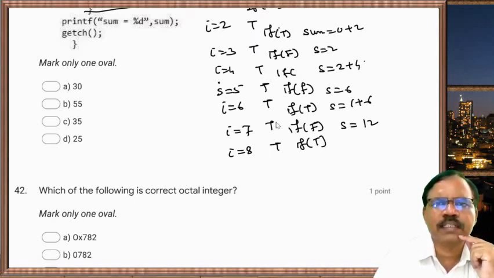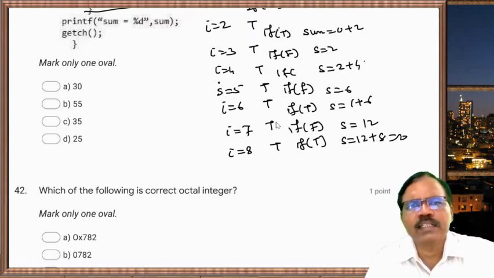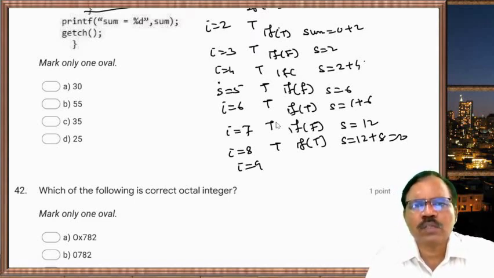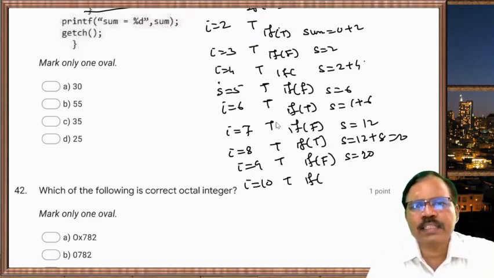condition is also true, so if s is equal to 12, sum is equal to 12 plus 8, it is 20. i equal to 9. Condition is true, but if condition is false, so s is equal to 20 itself. Then i equal to 10. Condition is true. If condition is also true, so sum is 20 plus 10, so it is 30.